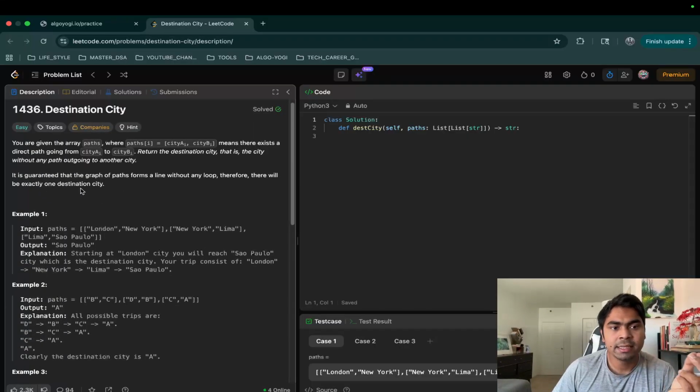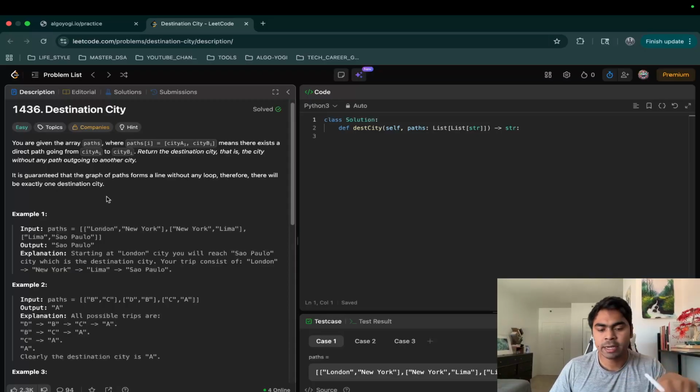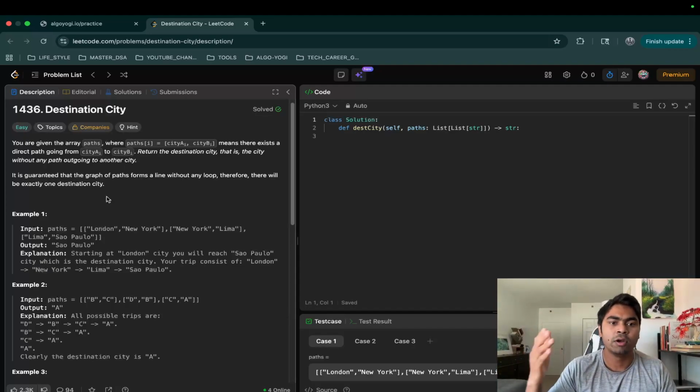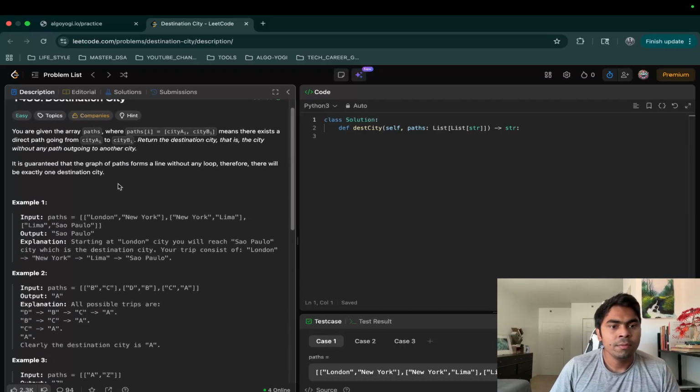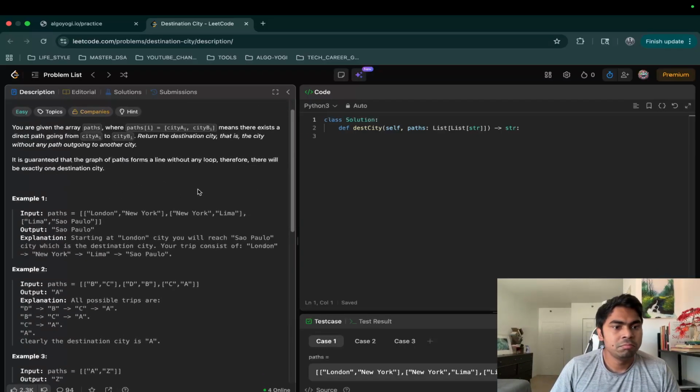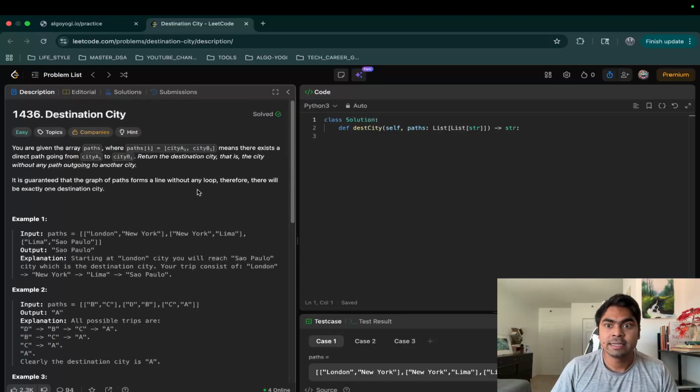It is guaranteed that this graph of paths forms a line without any loop. So there will be no loop, and you won't get stuck in any loop. You will be able to visit all the cities if you start from somewhere and get to the destination city, because paths will lead up to that city, and that city does not have any outgoing path, so that's the destination city. Now we need to just return the destination city.